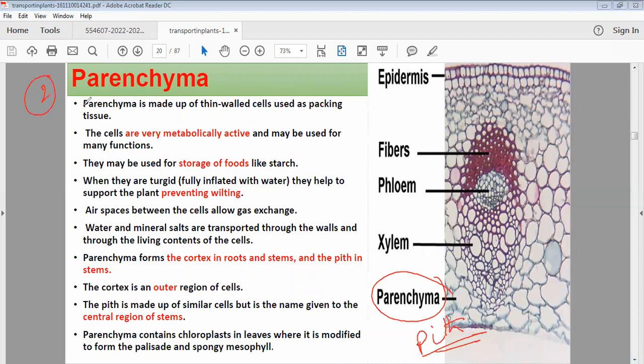So what is parenchyma? P for packaging. We used to use the term packaging as well. Parenchyma is made up of thin-walled cells, and P for packing tissue. Look how they have basically compacted.